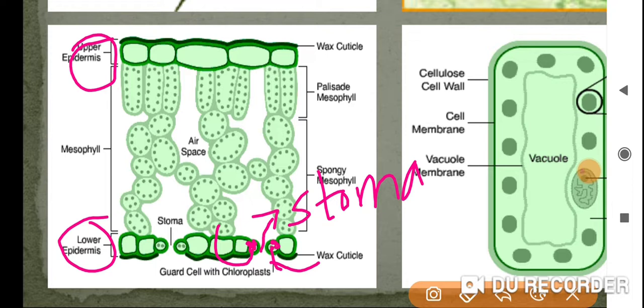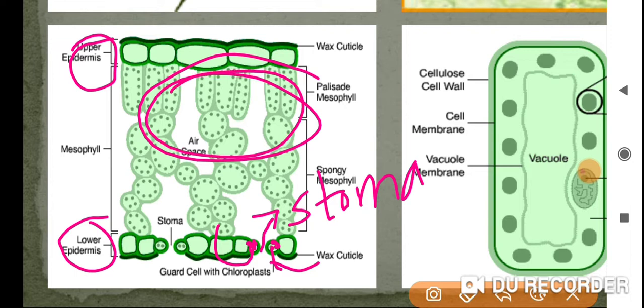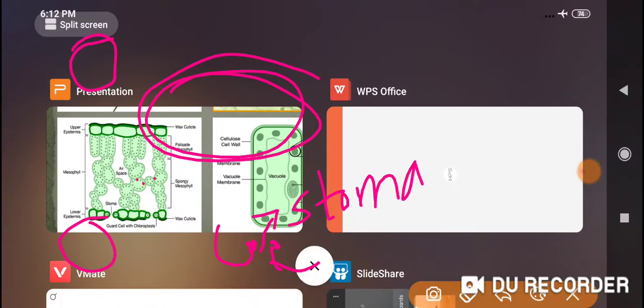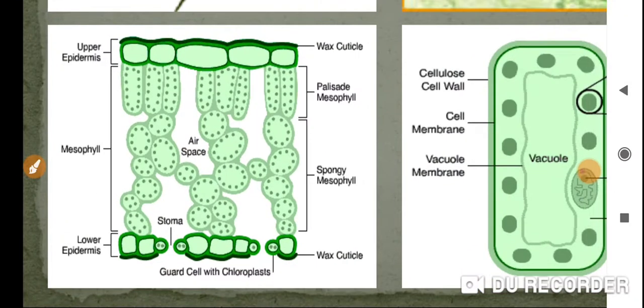So where will the stomata be then? The stomata will not be in the upper part, they will be in the lower part of the epidermis of a leaf. Are you getting my point? You can't see them in the upper part here. Can you see here? No. You can see them only in the lower epidermis. Lower epidermis. So here, see, come back to here.